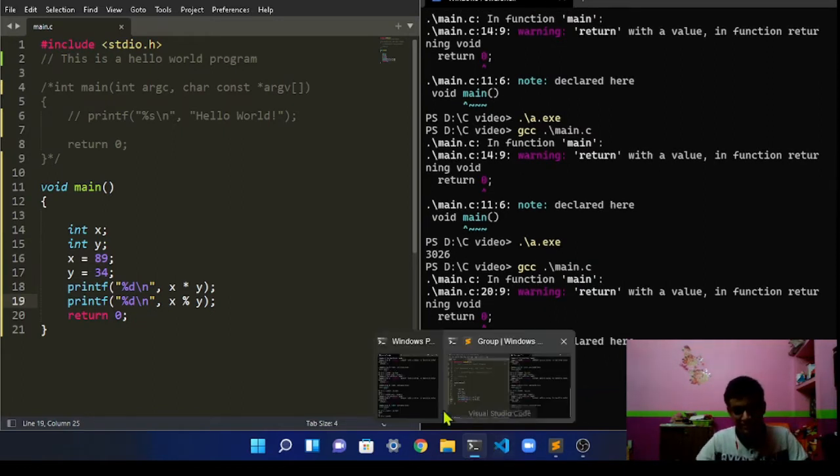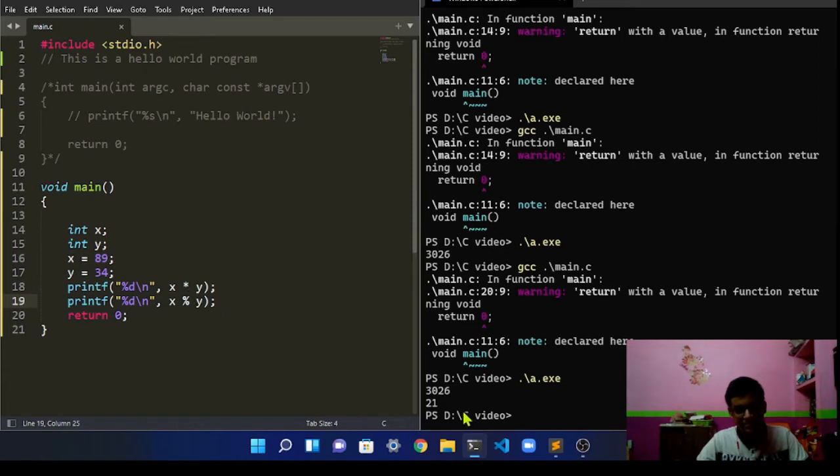So if we do that and compile the program, the next thing we're going to do is run the exe. As you can see, I don't know what the product of these is, but I definitely know that the remainder will be 21. Okay, so as you can see, it is giving a warning that there is this return 0 over here, and the function is type void. So we will get to the functions part later. For now I'm just going to remove it from here.